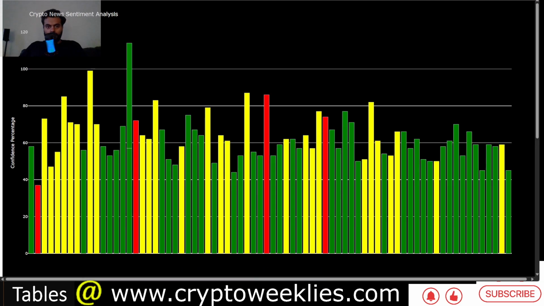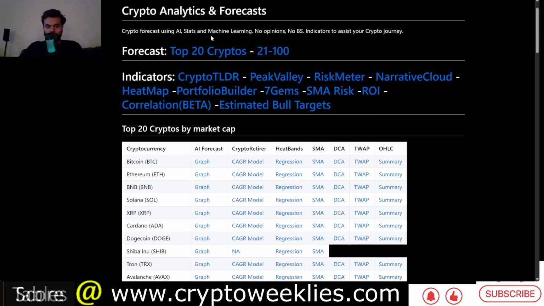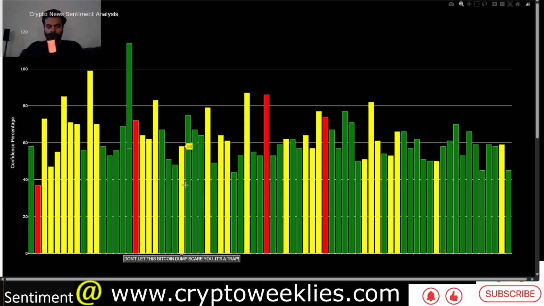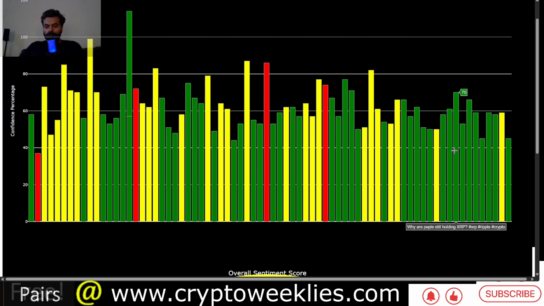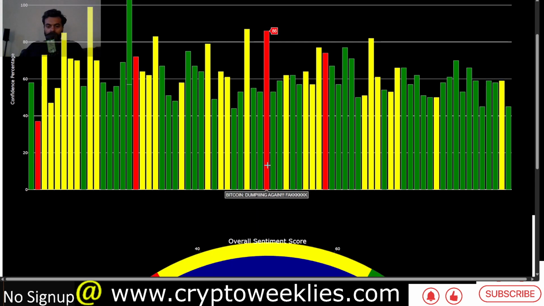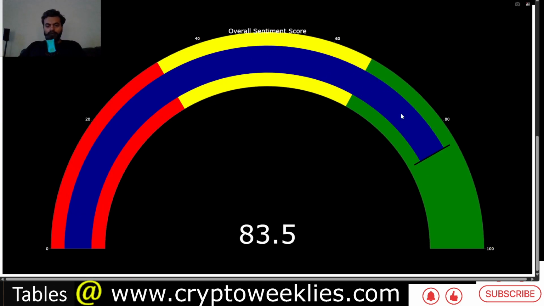The last but not the least is the sentiment indicator, the crypto TLDR, which takes into consideration the news over the last 24 hours related to crypto and classifies it using machine learning techniques as bullish, bearish, or neutral. You can check individually at least the title of each article. For example, Bitcoin dumping is bearish, whereas a perfect strategy for the next days could sound bullish. Overall, the sentiment score of the news over the last 24 hours is around 84%. That means overall net the market is feeling bullish.